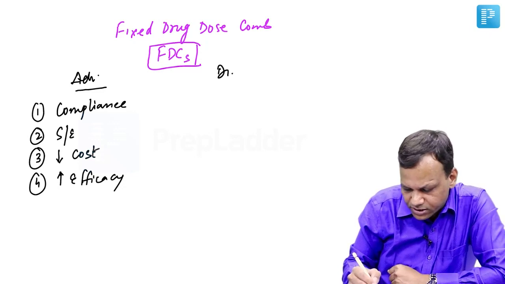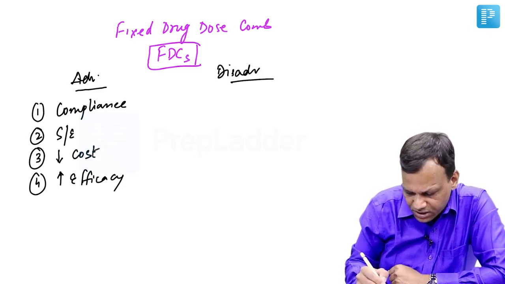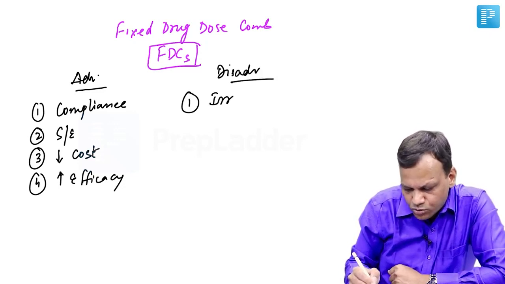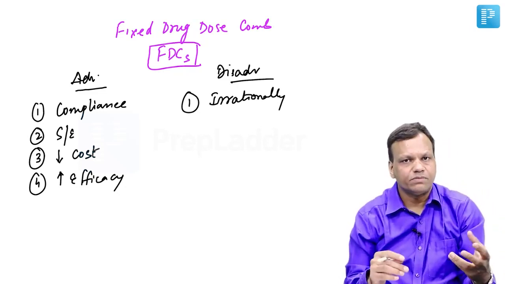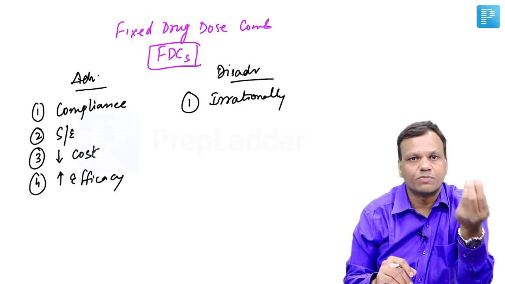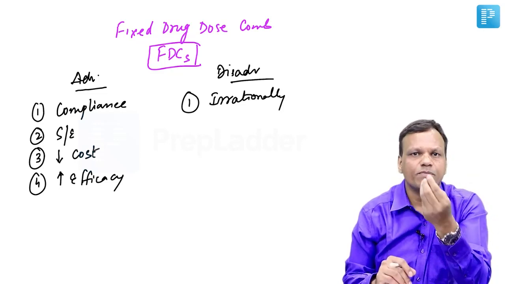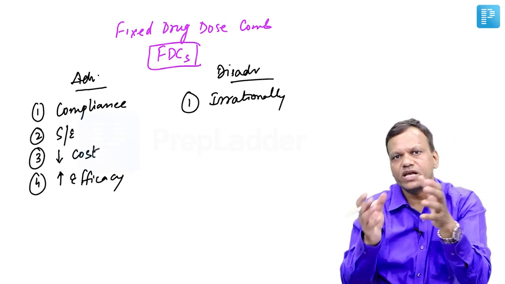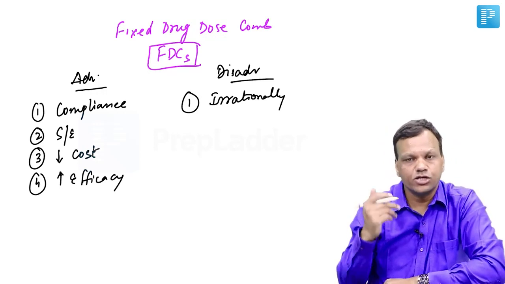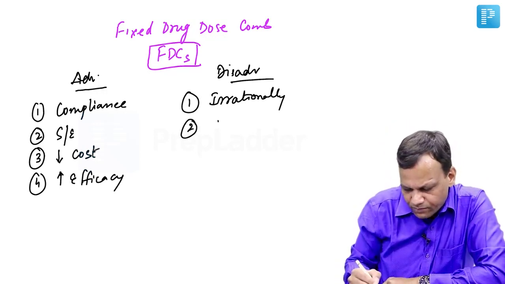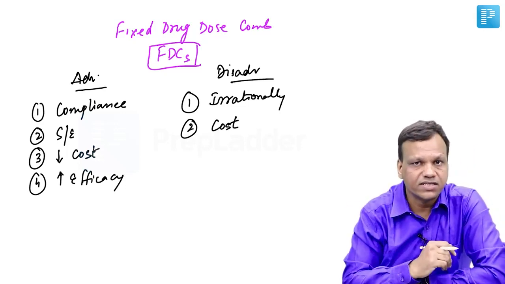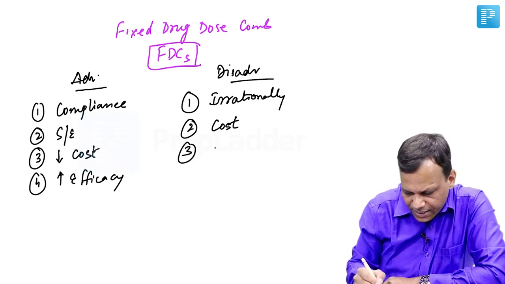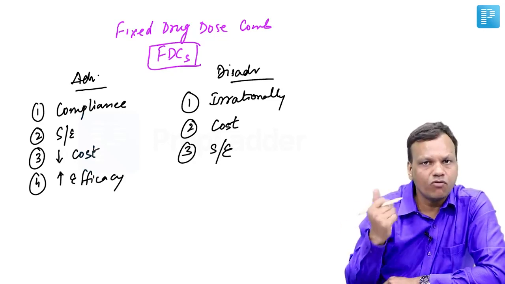But what is the disadvantage? The most important disadvantage is that the drug may be used irrationally, like ciprofloxacin. It is a fixed dose combination of ciprofloxacin with tinidazole. So if a person requires only ciprofloxacin, still we are giving tinidazole in addition. So irrational use is very common. Second, there may be an increase in cost. If the person requires only one drug, the other drug we are giving unnecessarily, that increases the cost. Similarly, that is contributing to side effects which we do not want.